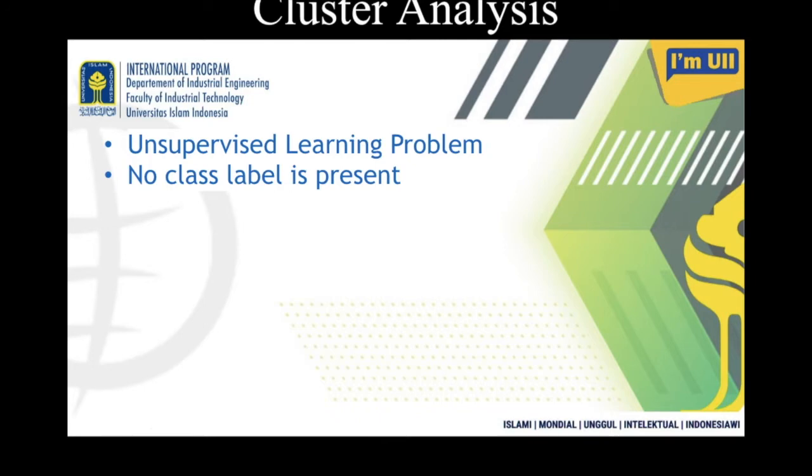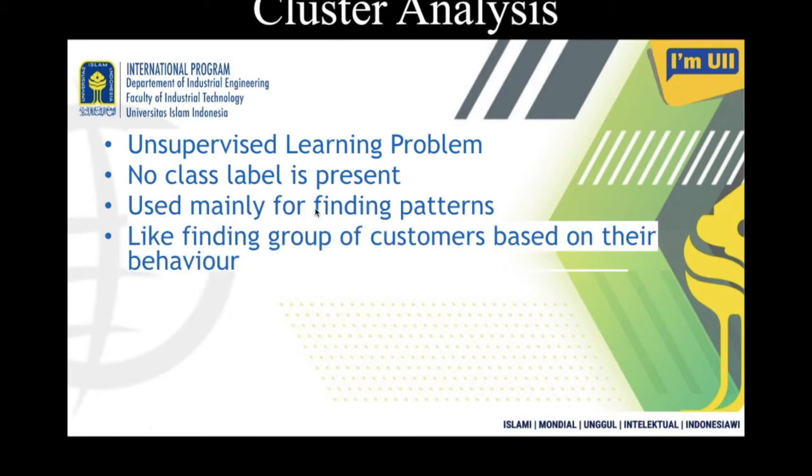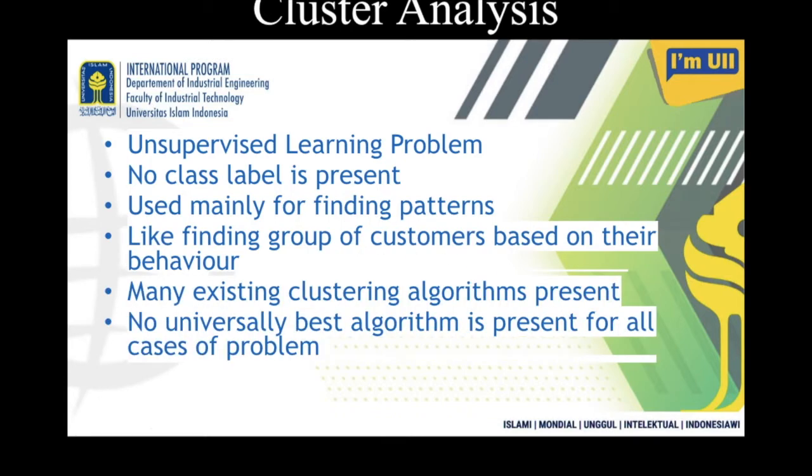Since you don't have any prior knowledge of which customer belongs to which group or which land belongs to which group, that's why this is called an unsupervised learning problem. No prior knowledge is present on the data. Next, it is used mainly for finding patterns, like finding groups of customers based on their behavior, like as I explained in the last slide.